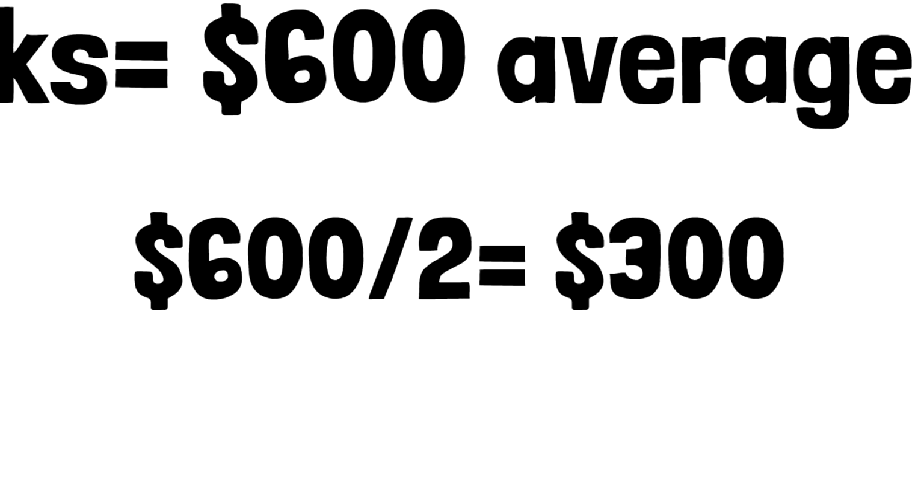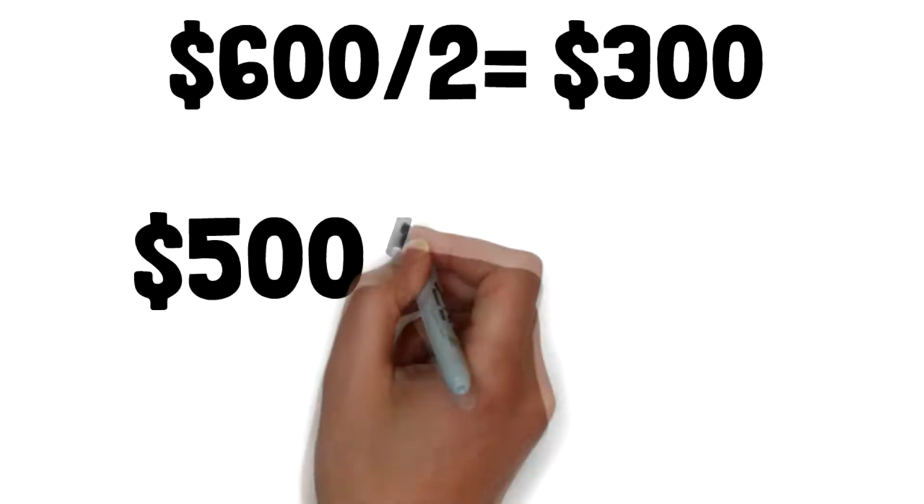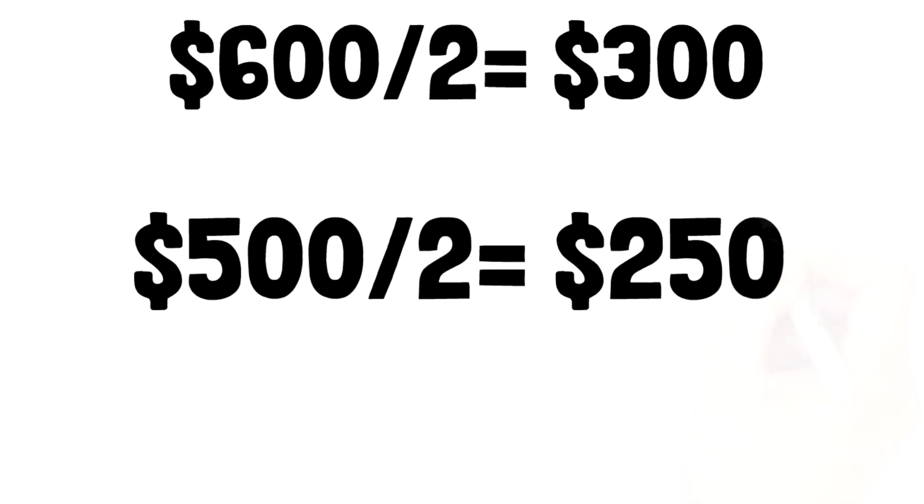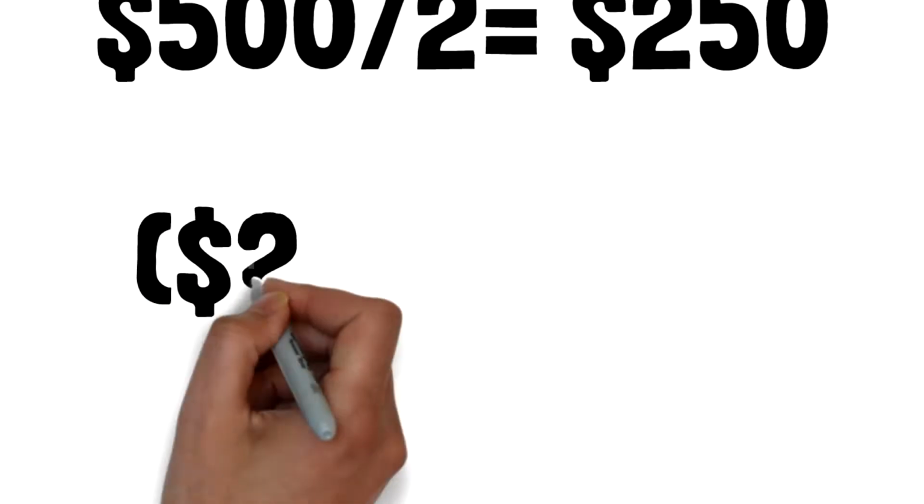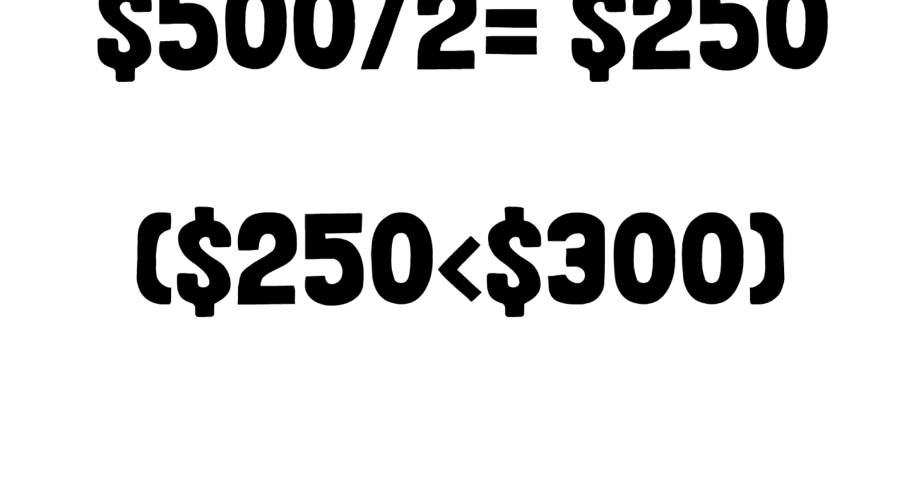Now suppose that for the first eligibility period, Mr. A has earned $500 in the 2 weeks period. In this case, the average weekly income will be $500 divided by 2, that is $250. Since average weekly income of $250 for the eligibility period is less than $300 of average weekly income earned in 2019, therefore Mr. A qualifies to apply for CRB.